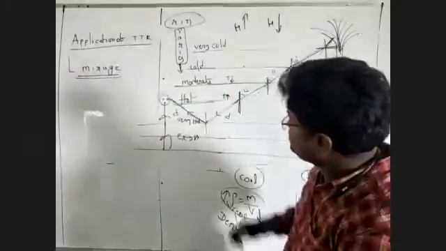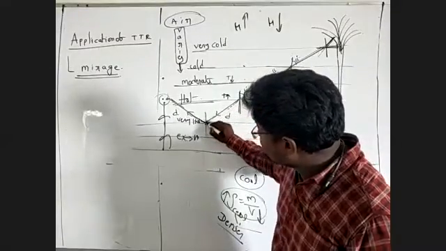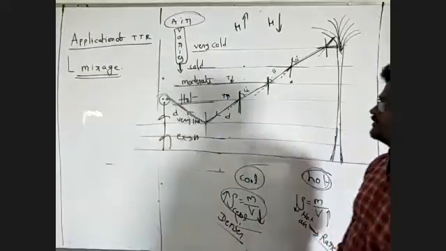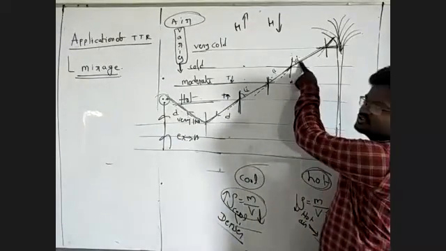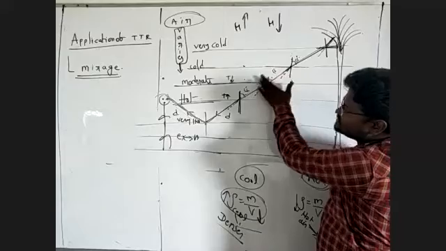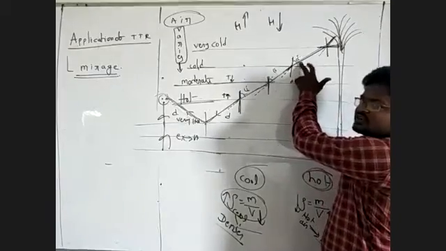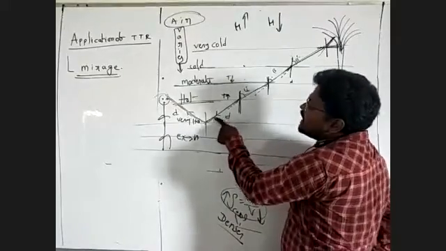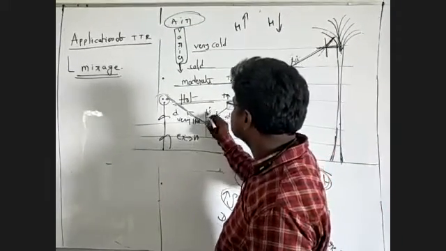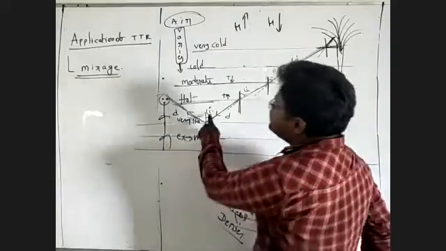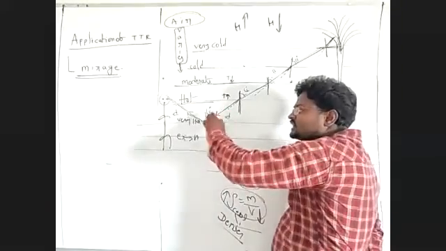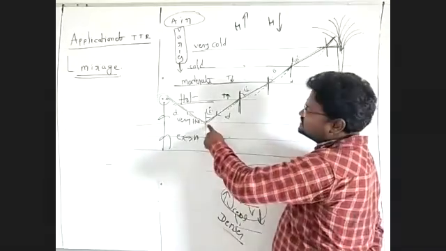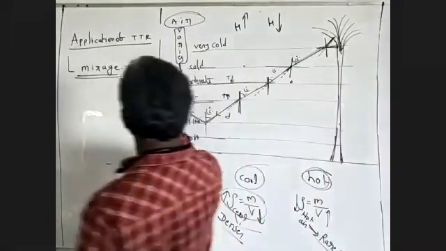Total internal reflection: the incident ray is reflected in this medium, and the light travels from the denser medium again into the denser medium. Here this is the angle of incidence, and it goes on increasing. The angle of incidence is greater than the critical angle, so total internal reflection takes place at the interface line. Now the observer is getting these rays.